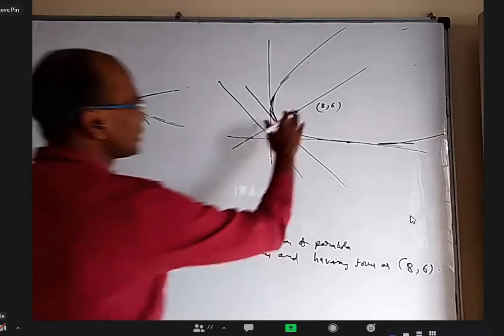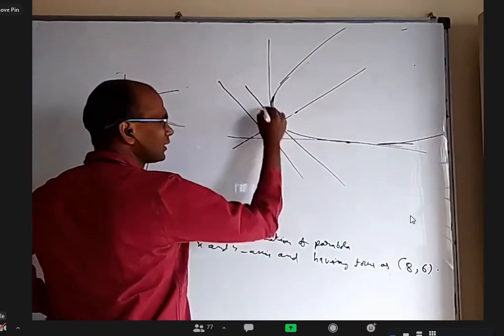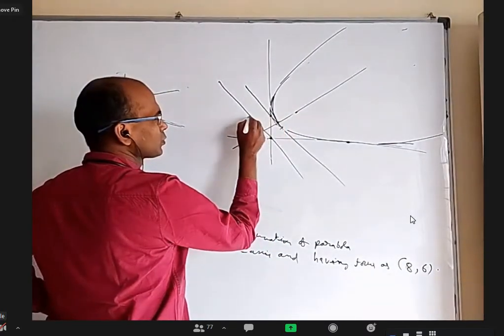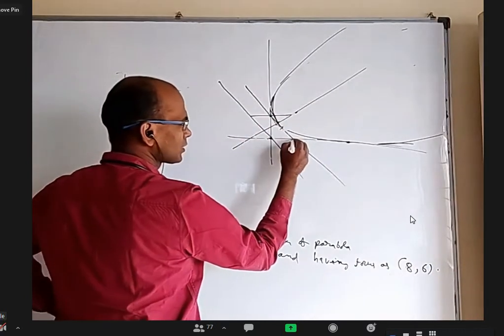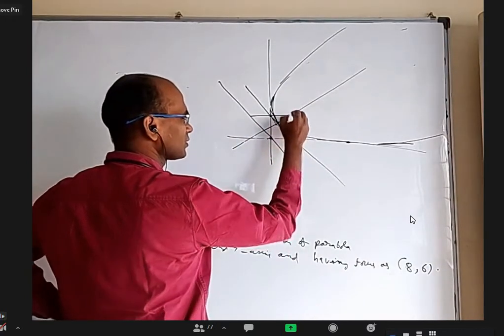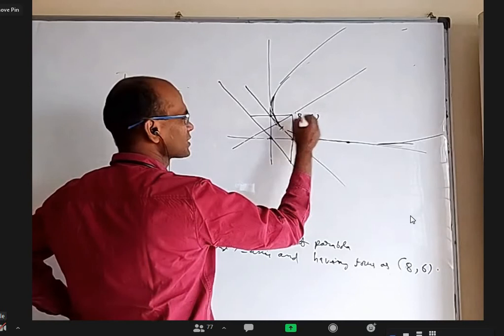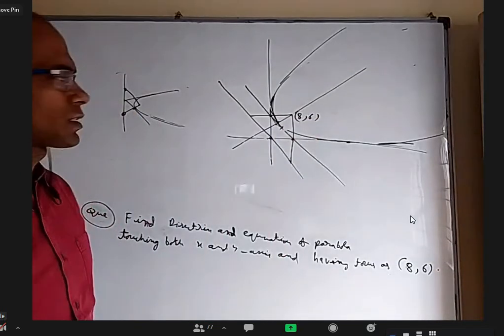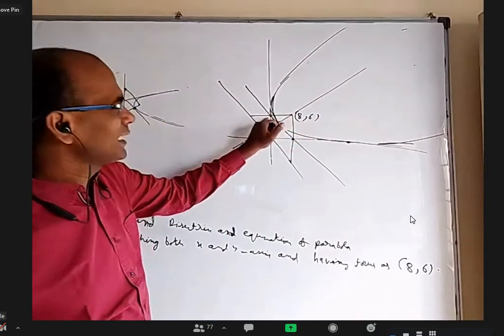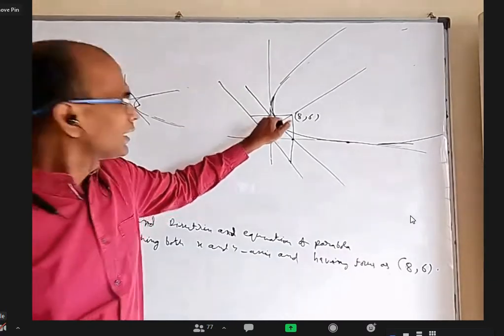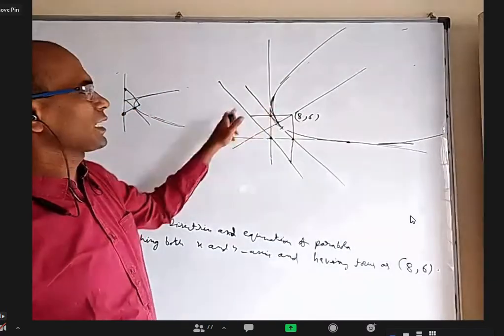Okay. So I'll tell you where to put 8, 6. This is a tangent at vertex, right? So you take this, and this is also tangent at vertex like this. This is 8, 6, the focus. Okay. Two things. Foot of focus on any tangent lies on tangent at vertex. Image of focus with respect to any tangent lies on directrix.